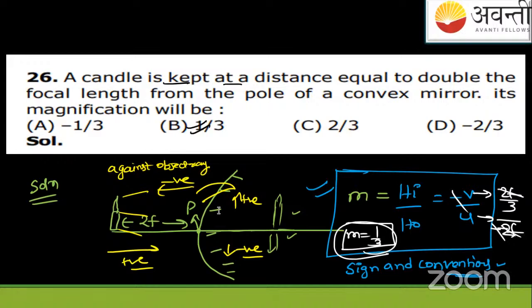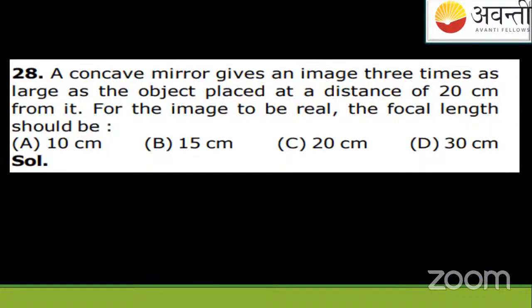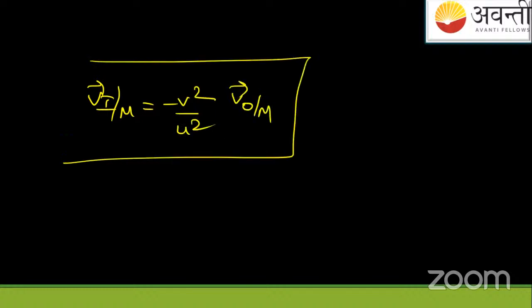Okay, you are saying there is one more formula. Which formula? No, no. That is not for this. That is for image speed. I told you, separate the formulas, okay? देखो formula जो आप कह रहे हो, that formula is not for this. That is for this: velocity of image with respect to spherical mirror is minus v square upon u square times velocity of object with respect to mirror.